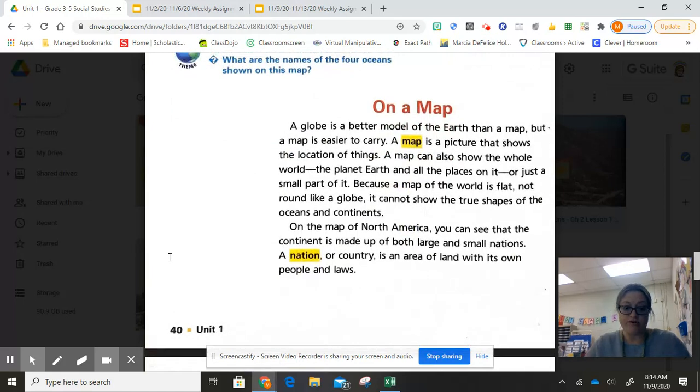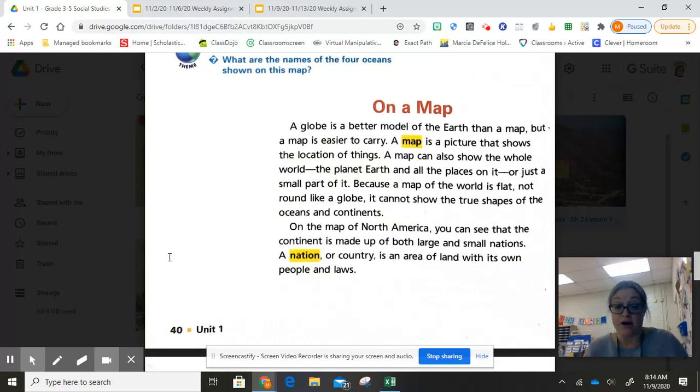All right, almost done. A globe is a better model of the Earth than a map. But a map is easier to carry. You don't want to walk around carrying a globe everywhere that you go. A map is a picture that shows the locations of things. A map can also show the whole world, the planet Earth and all the places on it, or just a small part of it. Because a map of the world is flat, not round like a globe, it cannot show the true shapes of the oceans and the continents.